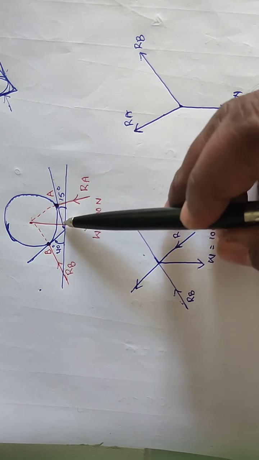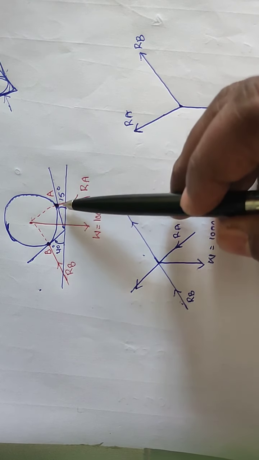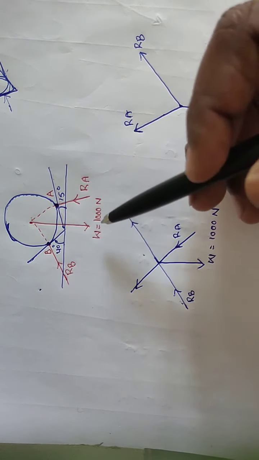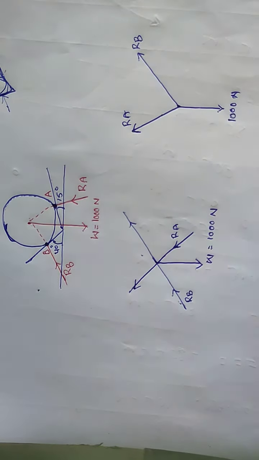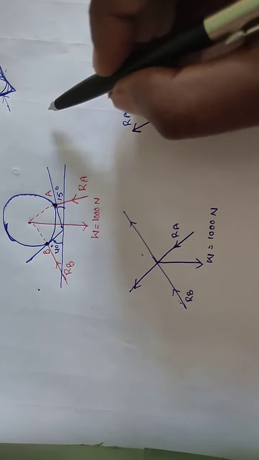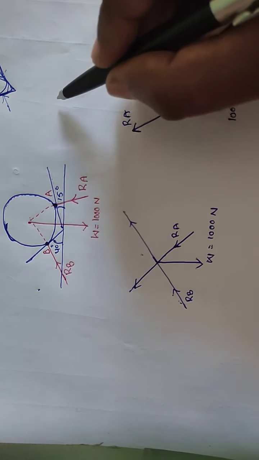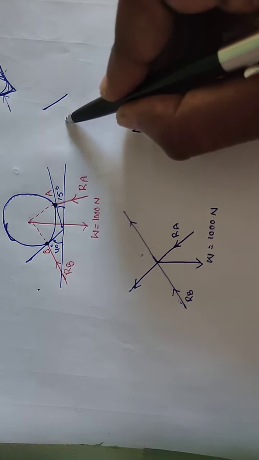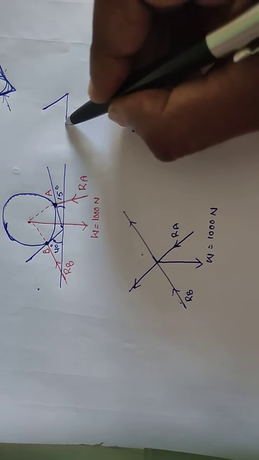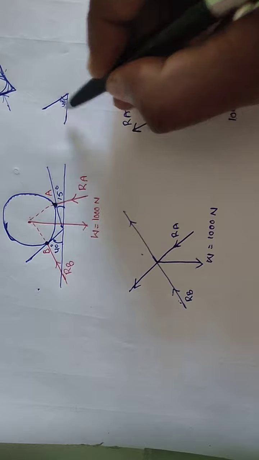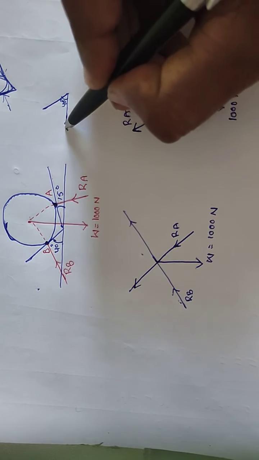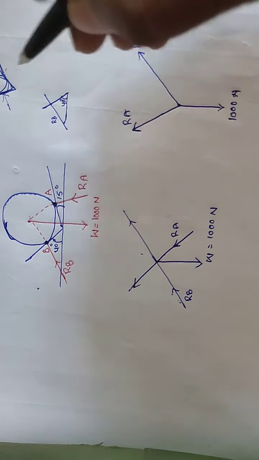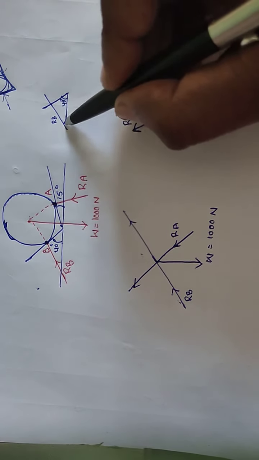So these triangular grooves, one side of the triangular groove is making 15 degrees with the horizontal, here it is making 40 degrees. So here we are separately drawing. Here it is 40 degrees, and this line is RB, the reaction force. So here a triangle is forming.